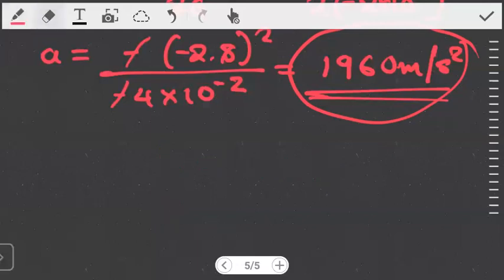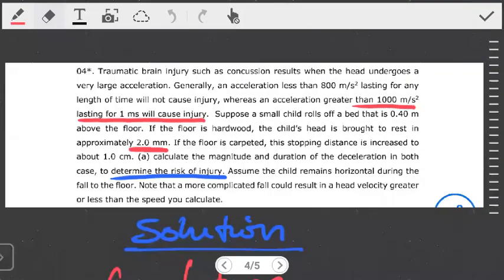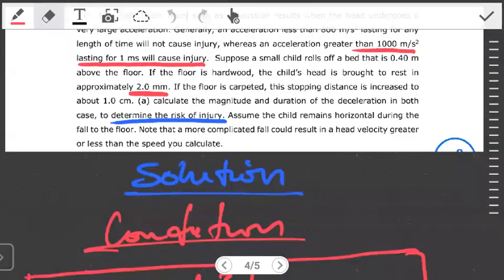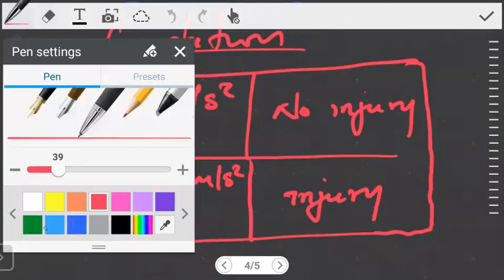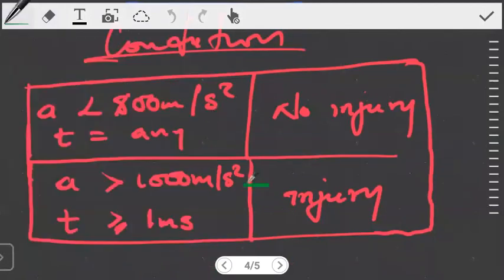Okay, so we've got the acceleration. Now, is this enough? If we go back, we've got our acceleration, 1,960 meters per second squared. If we come back here, do we expect an injury to occur or not? We see that the acceleration is greater than 1,000, meaning that it kind of places us here. It is not less than 800, so we can't conclude that no injury occurred, but it is greater than 1,000.